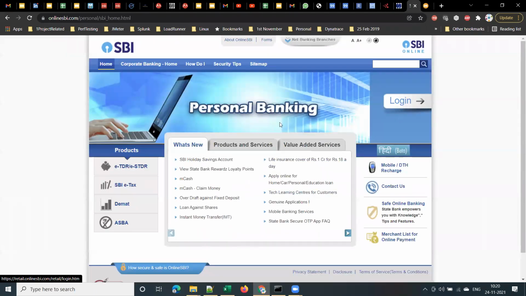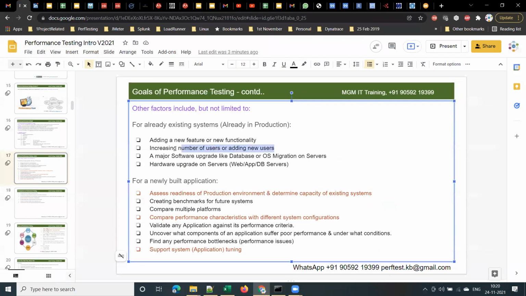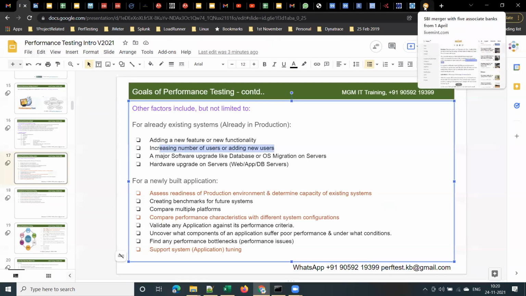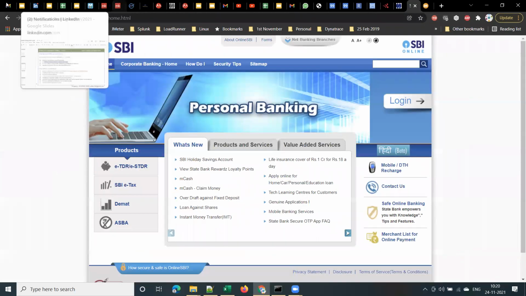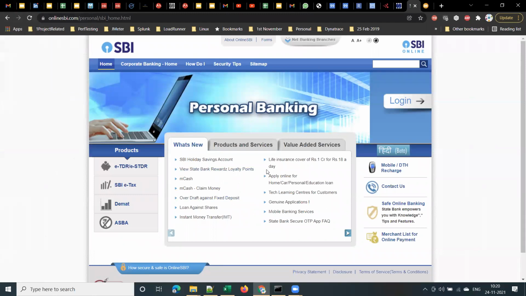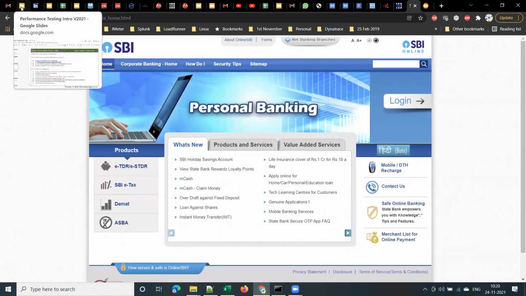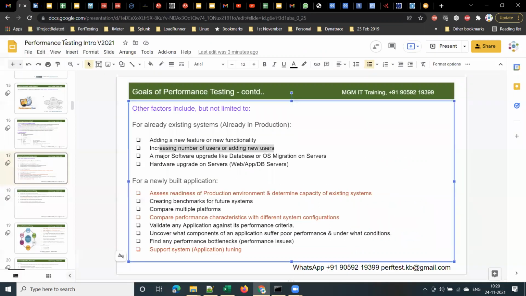Now obviously there will be more users accessing onlinesbi.com. Before completing the merger, State Bank of India will test their application to verify whether it can accommodate those new users or not. So how do they verify? They will do performance testing of the application with more user load.